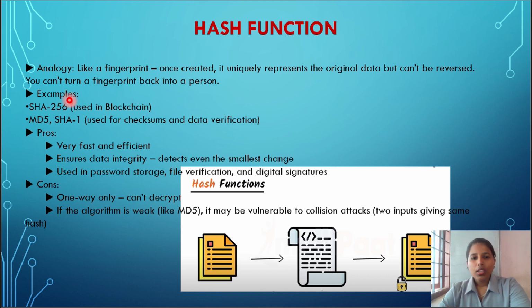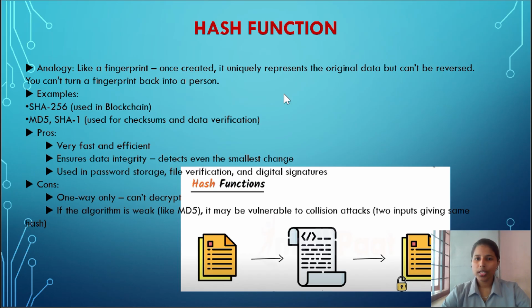So now the pros and cons, the advantages and disadvantages. The advantages are fast computation, data integrity, and a fixed output size. When it comes to the disadvantages, it is one-way only, which means it is not reversible, and you cannot decrypt or retrieve the original data. Two different inputs might produce the same hash, and if the algorithm is weak, like MD5 and SHA-1, there are issues. So that's the concept of this.